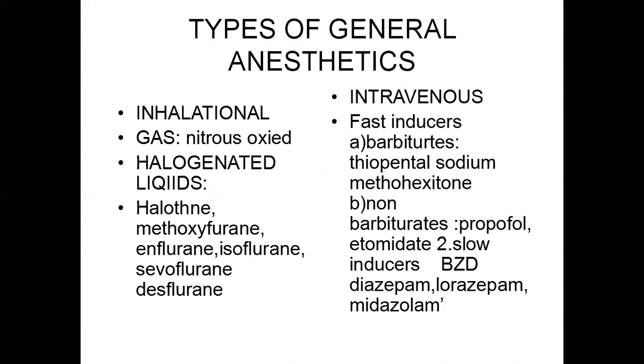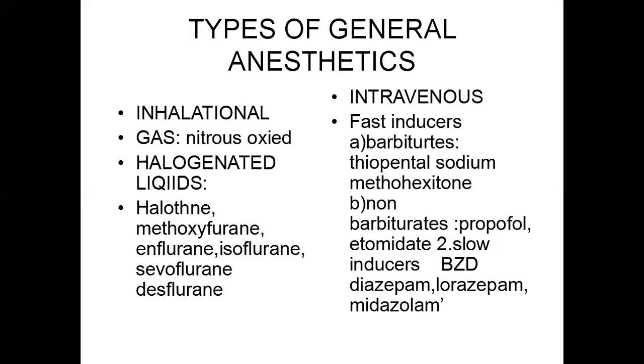Inhalational and intravenous. In inhalational, the gas is nitrous oxide. Halogenated liquids are halothane, methoxyflurane, enflurane, isoflurane, sevoflurane, and desflurane. Intravenous agents are the fast inducers. In this, barbiturates and non-barbiturates are considered. Examples for the barbiturates are thiopental sodium and methohexitone. These are the fast inducers.